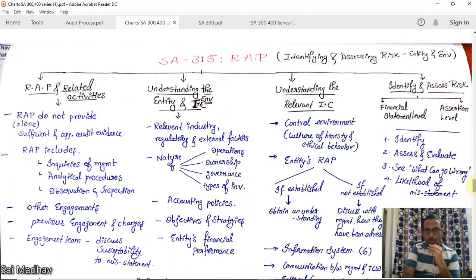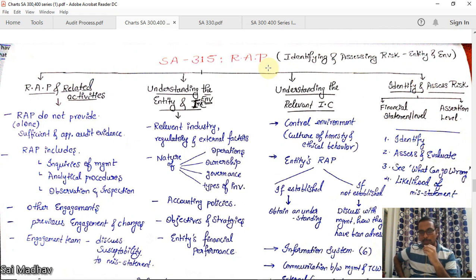SA 315, risk assessment procedures. The title of the chapter is Identifying and Assessing the Risk through Understanding the Entity and Environment. Okay, first we have planned the audit, guys. Now materiality is also set, and now you are comparing materiality with aggregate value of misstatement as per 450.